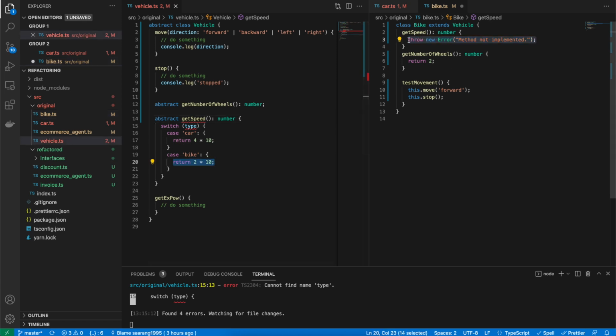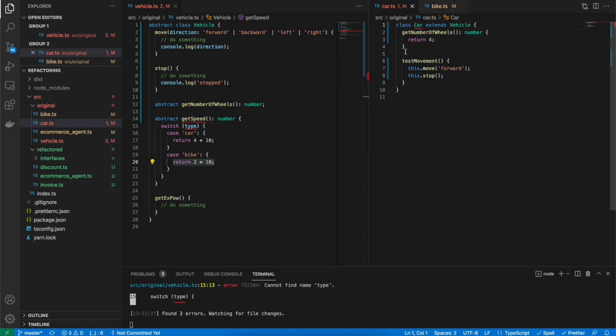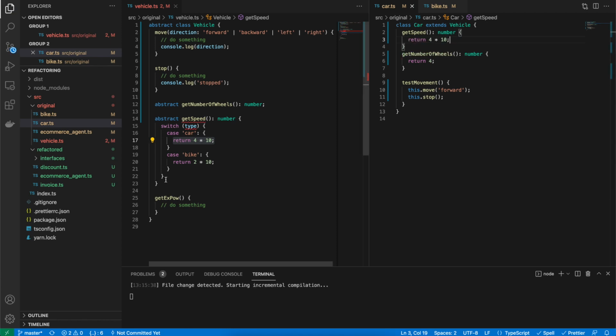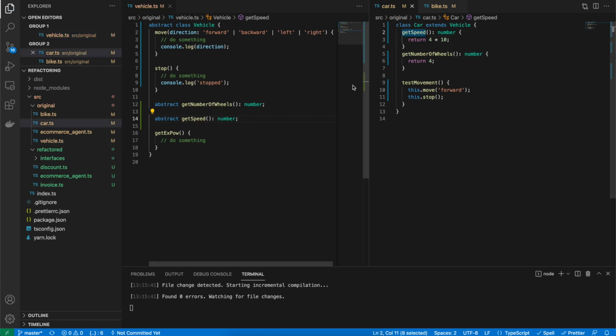Return 2 multiplied by 10. That's it. Get speed is done. And there is a car. It also requires it. Perfect. Now it returns 4 multiplied by 10. There we go. Now you can easily remove this, and there you go. So amazing. So now let's just test whether it works separately for different sort of vehicle type.